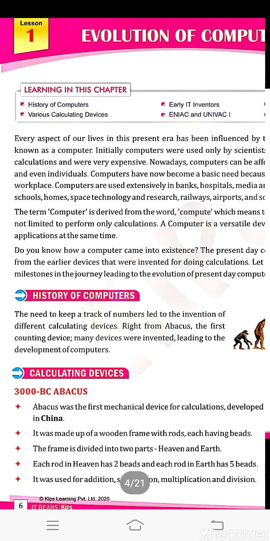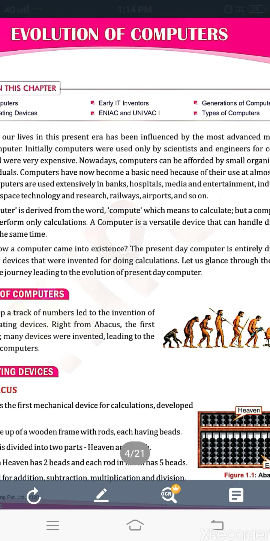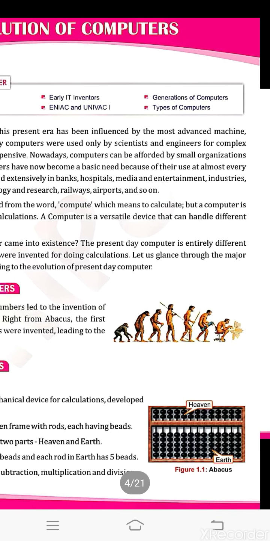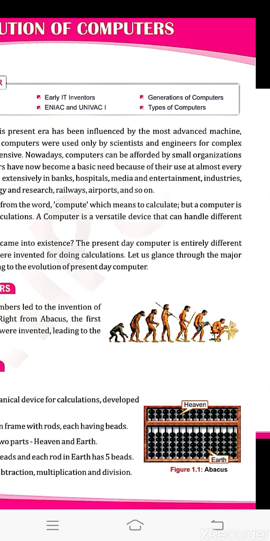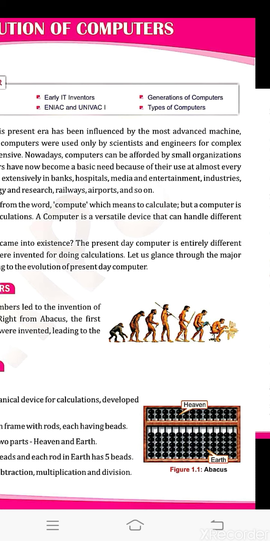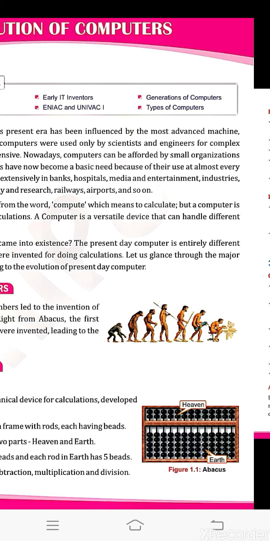And you have to draw this diagram, figure 1.1. That is the diagram of the abacus, at the left side of this answer. You have to draw the whole diagram along with the beads, and write heaven and earth.